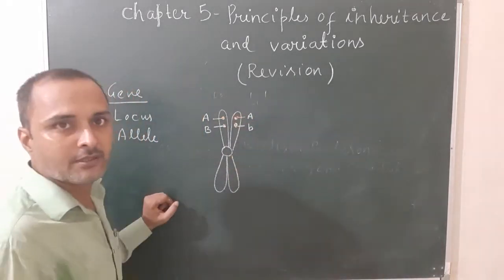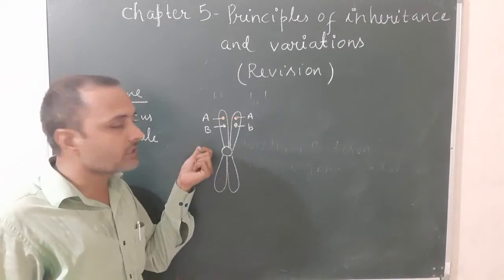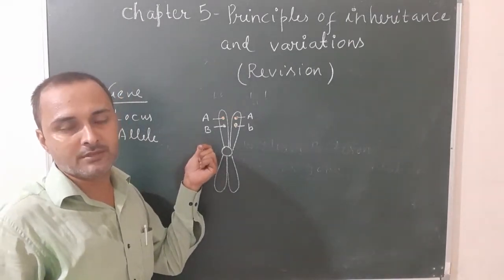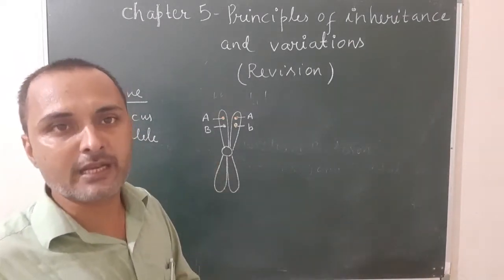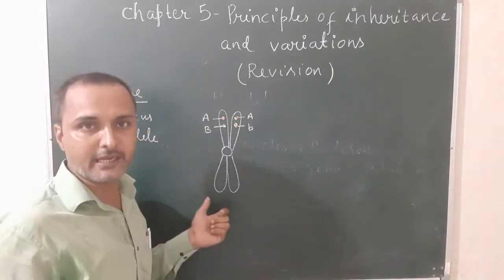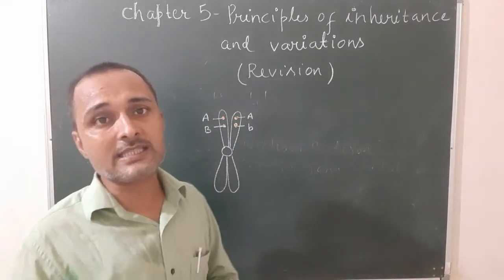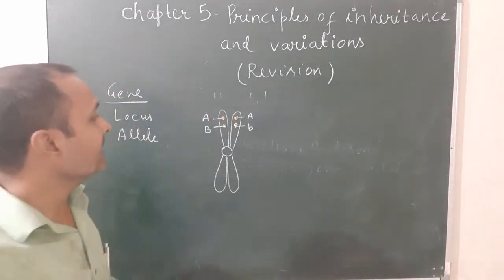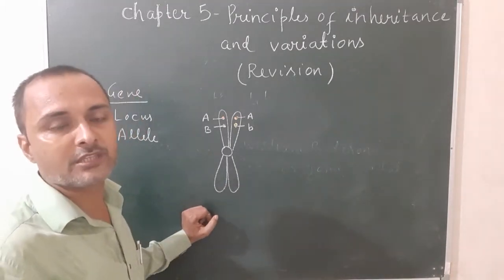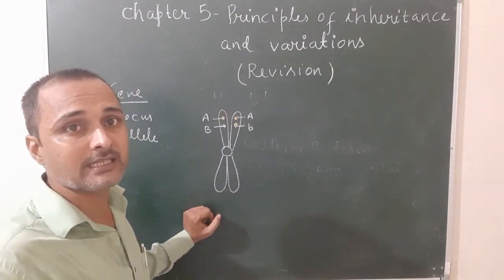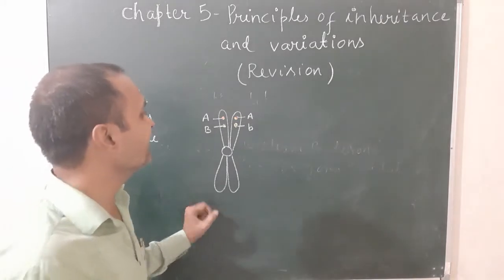Suppose that. Okay, so the small segment, or you can say a segment of DNA, because the chromosome is made up of DNA. So what is gene? A small segment of DNA which is responsible for a particular character or trait is known as gene.